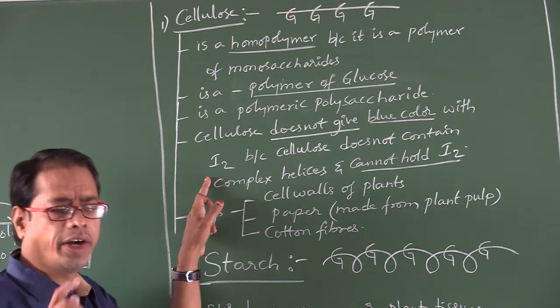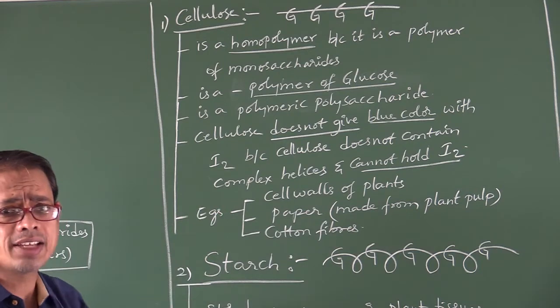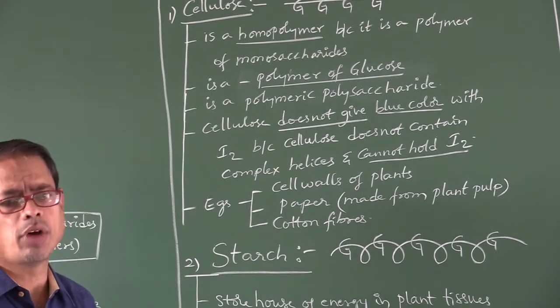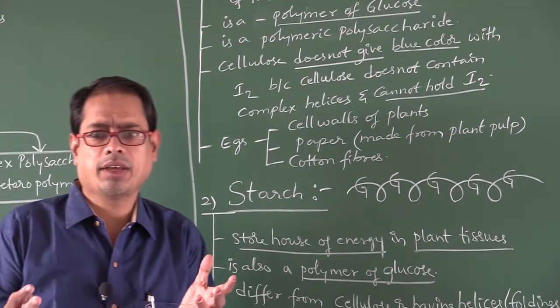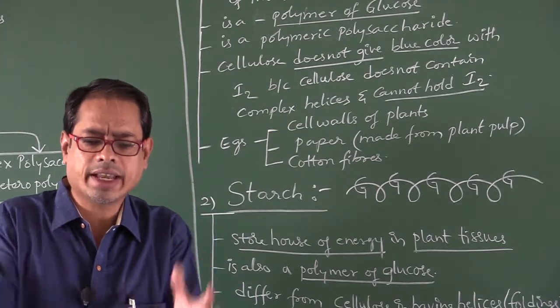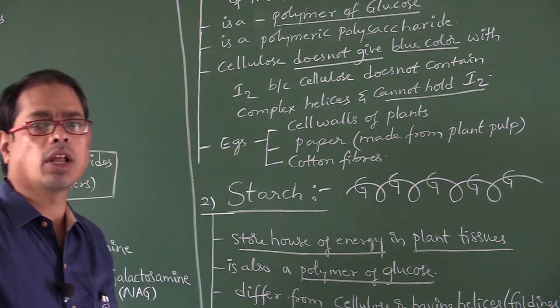I2 means iodine. Why? Because it has no helices, no? That's why it cannot hold the iodine molecules. If the substance has helices, those helices can hold the iodine molecules, and then the substance will give blue color.